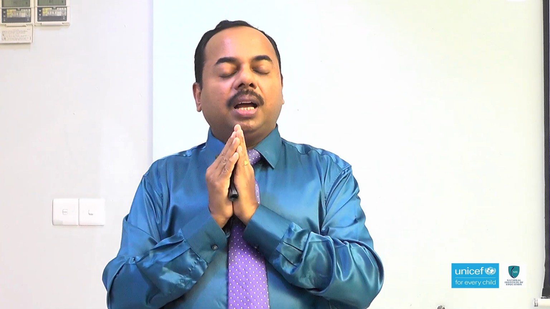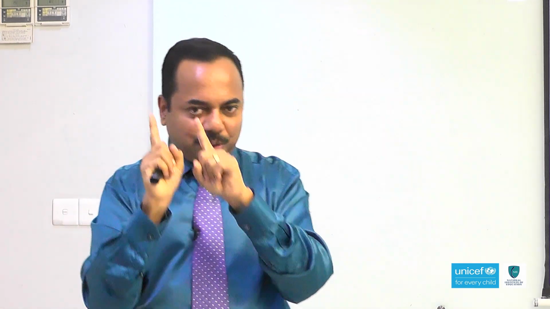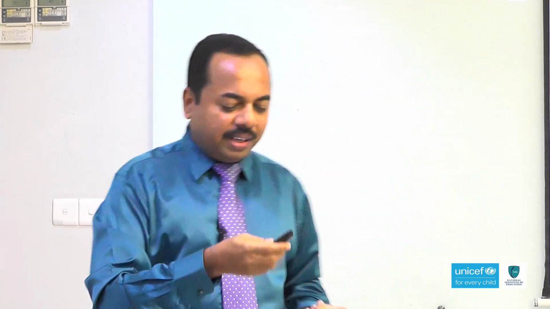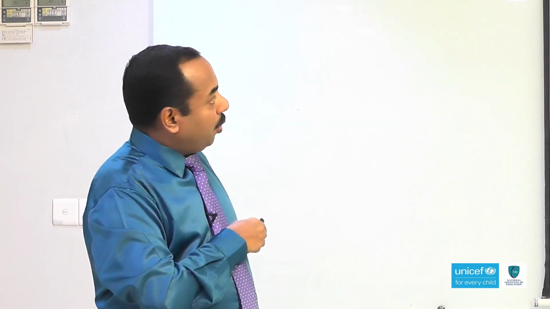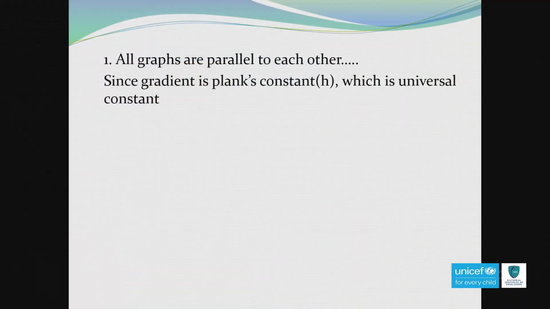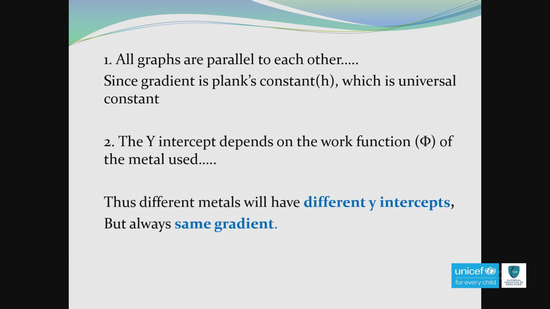So, remember, whenever you are plotting more than one graph, the lines should be parallel to each other, but they have different y-intercepts. All graphs are parallel to each other since gradient is Planck's constant, which is a universal constant. The y-intercept depends on the work function of the metal used. So, conclusion is different metals will have different y-intercepts, but always the same gradient.